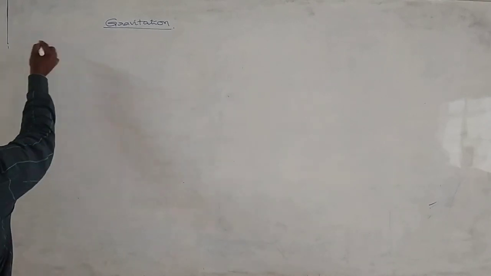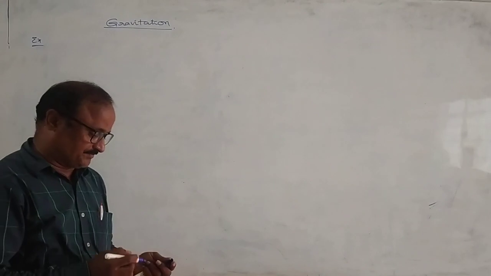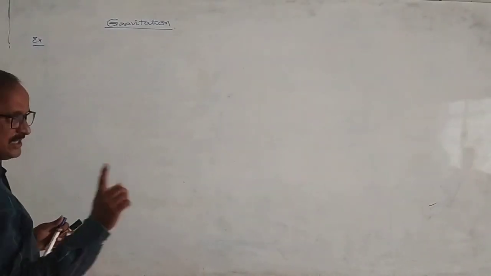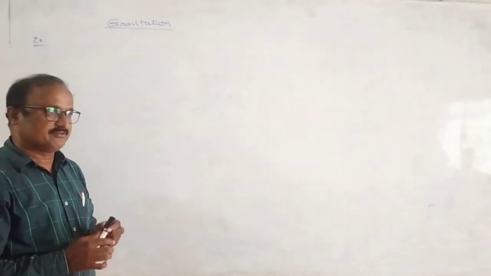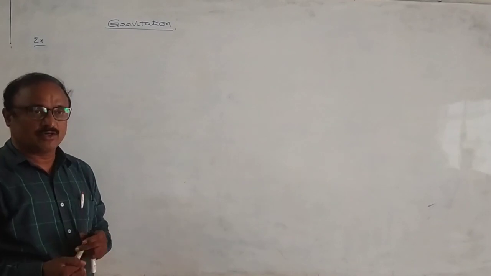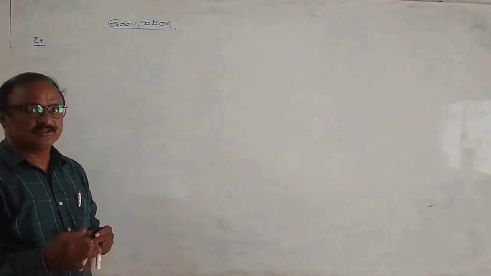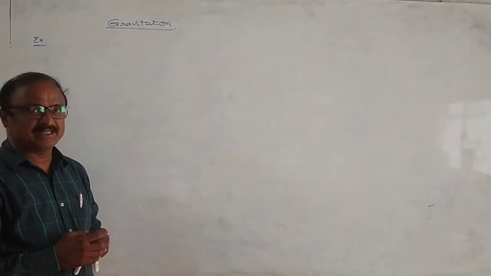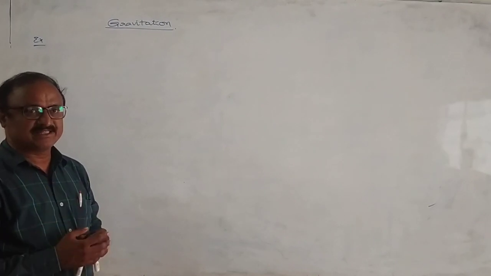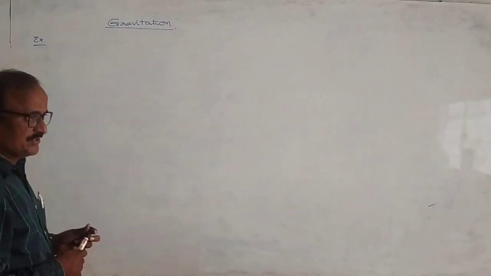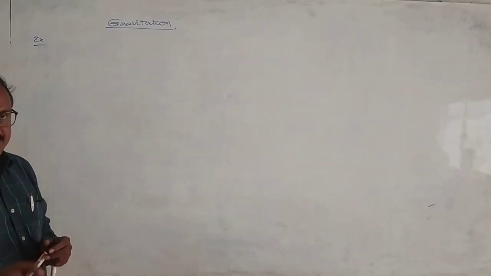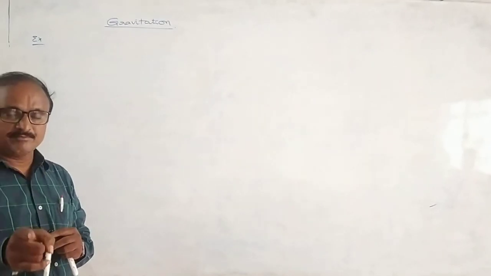Let's see the next example. Let us consider n identical bodies, each of mass m. They are kept at distances of x is equal to 1 meter, 2 meters, 4 meters, 8 meters, and so on from the origin. Find the gravitational force exerted on a particle of mass m kept at the origin. This is the question.